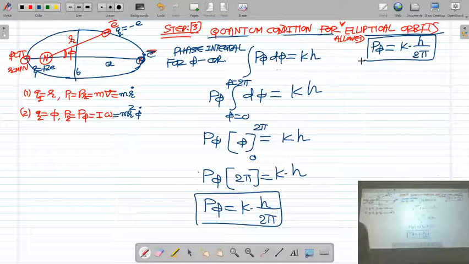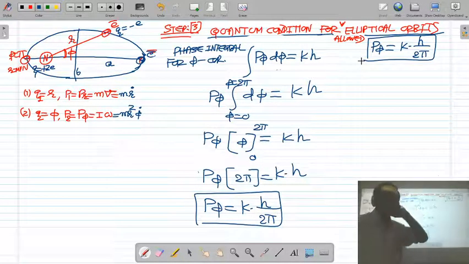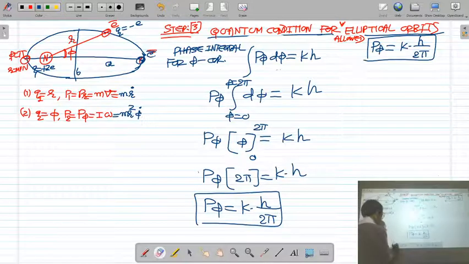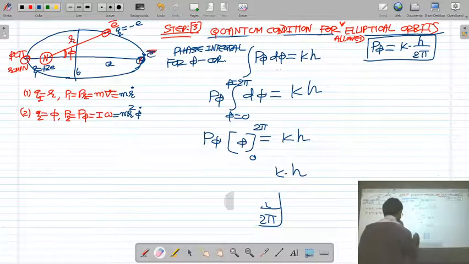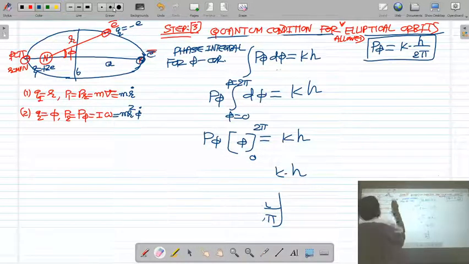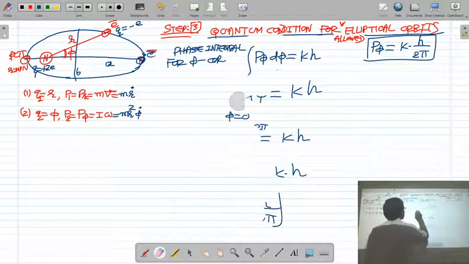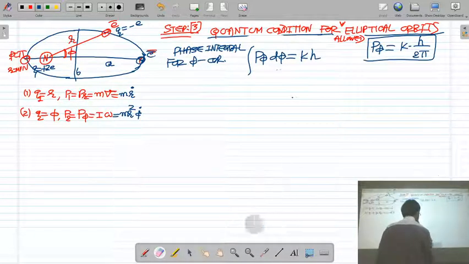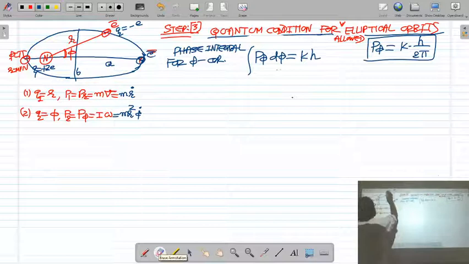Now we try, which is not so simple, to solve the phase integral for the r coordinate. What is the phase integral for the r coordinate?